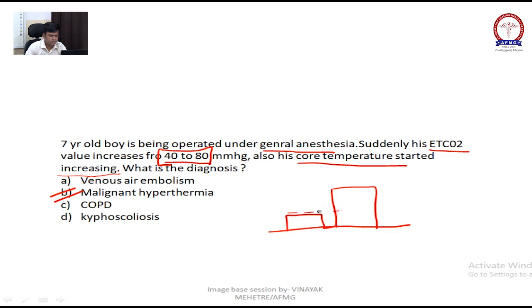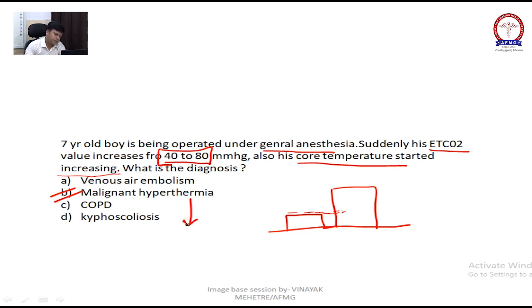Any doubling and tripling in EtCO2 value is only seen in malignant hyperthermia. Other hypermetabolic states increase the EtCO2 value but not to doubling and tripling. So the answer for this question is malignant hyperthermia. The same question will come, there is no rocket science.